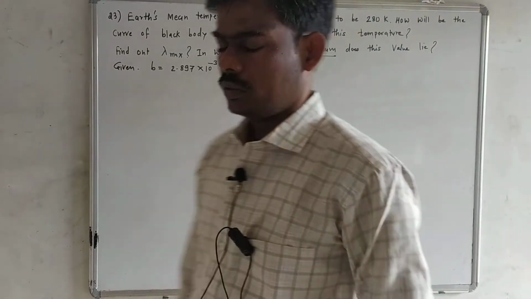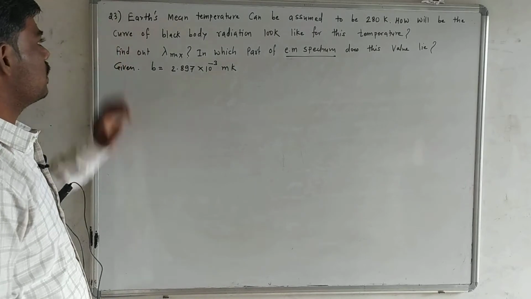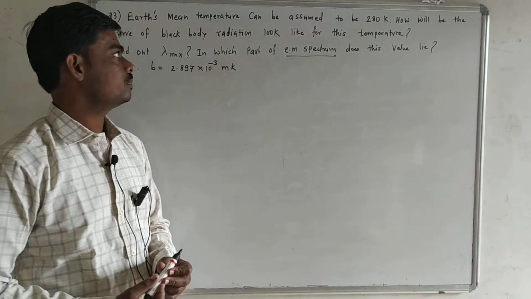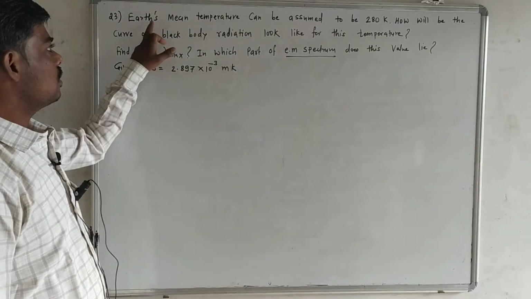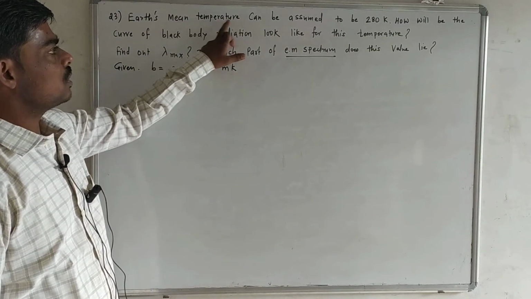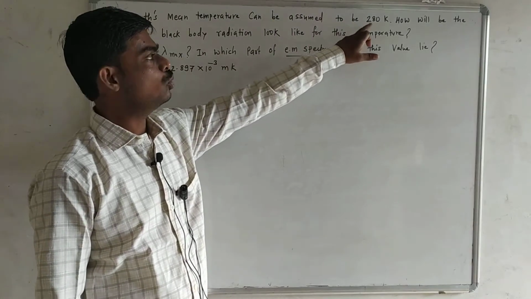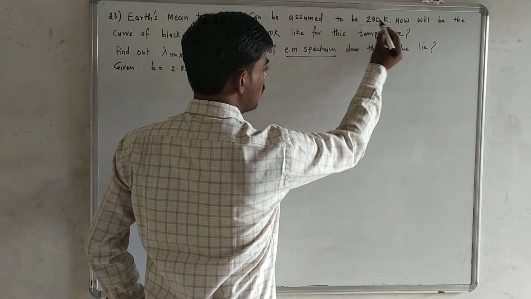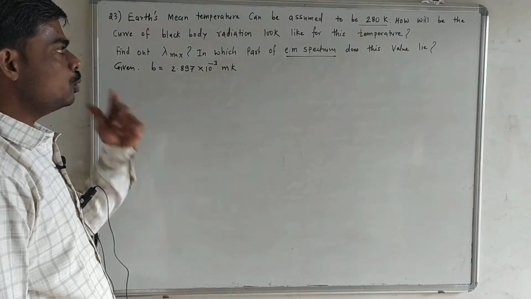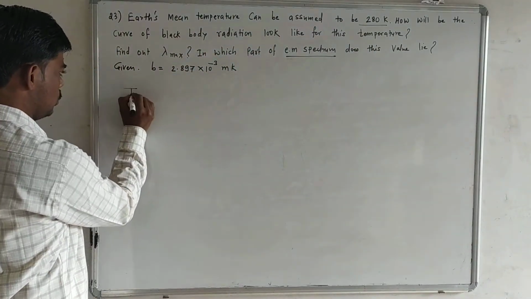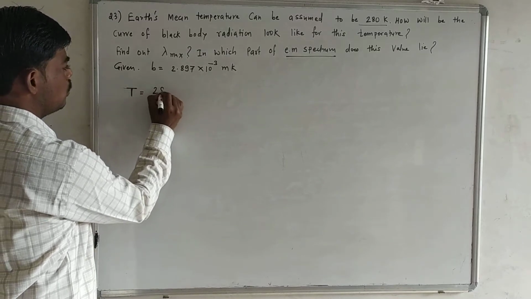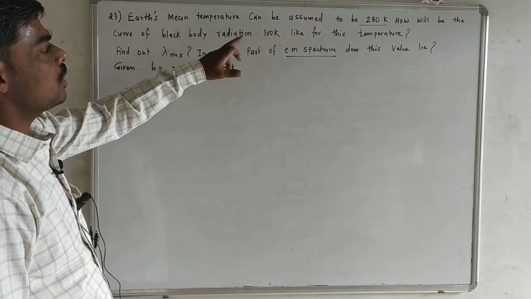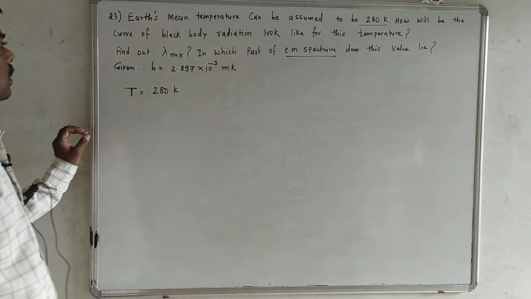Hello students, this is problem number 23 from chapter Kinetic Theory of Gases and Radiation. So the problem is like this: Earth's mean temperature can be assumed to be 280 Kelvin. That means the temperature of Earth is given to you as 280 Kelvin. So T is 280 Kelvin. How will the curve of black body radiation look for this temperature?